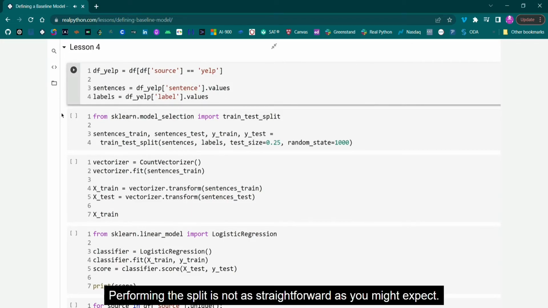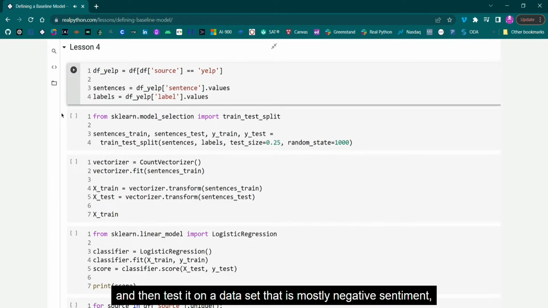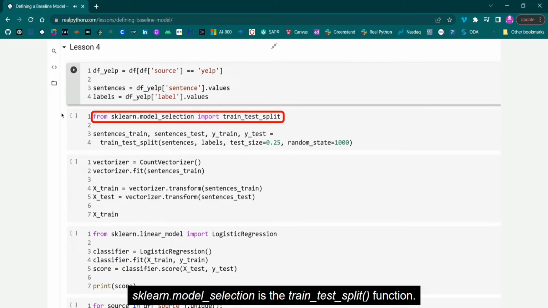Performing the split is not as straightforward as you might expect. One potential issue is that the labels might not be evenly distributed across the training and testing datasets. If you train the model on a dataset that is mostly positive sentiment, and then test it on a dataset that is mostly negative sentiment, you're not going to be impressed with the outcome. In the module sklearn.model_selection is the train_test_split function.